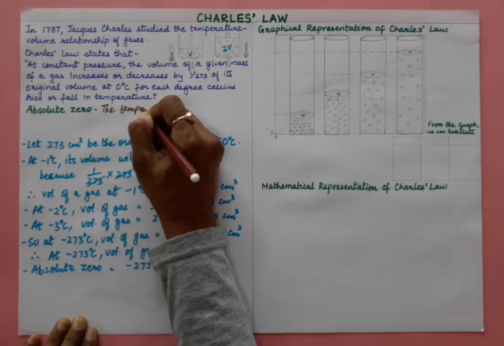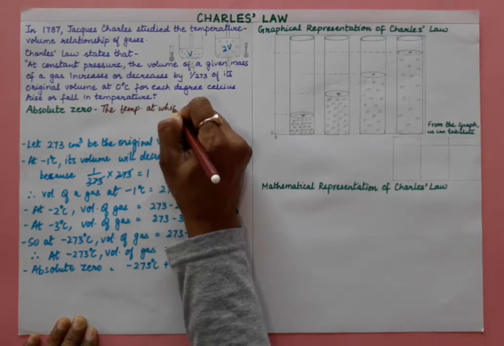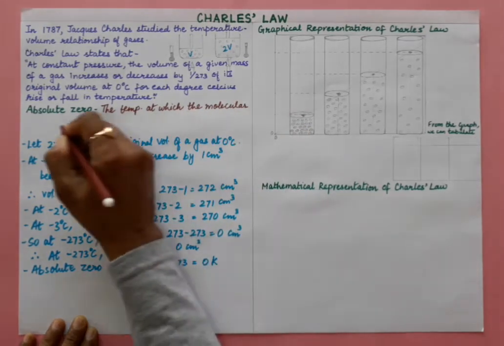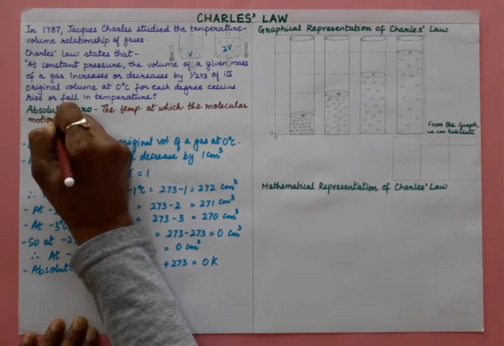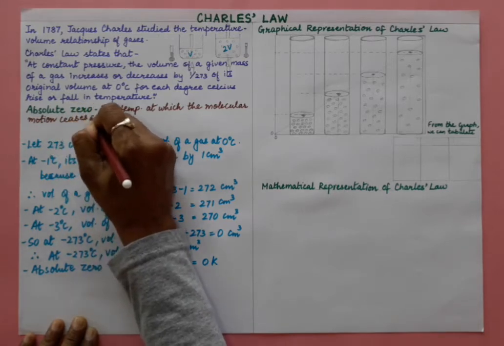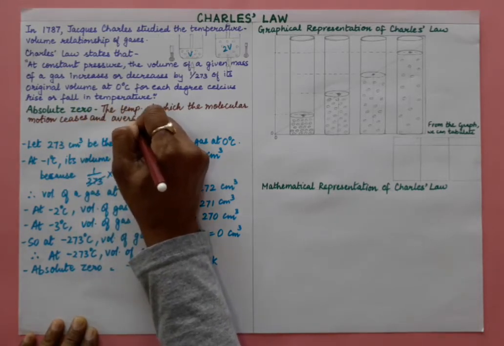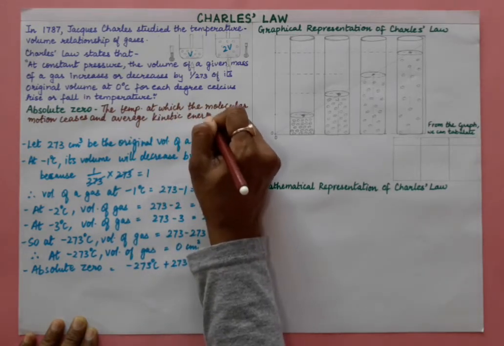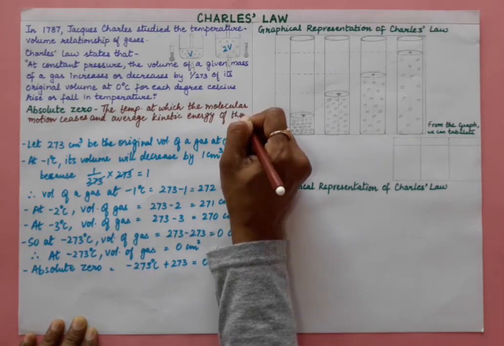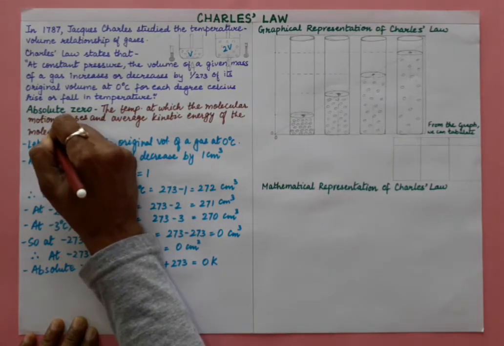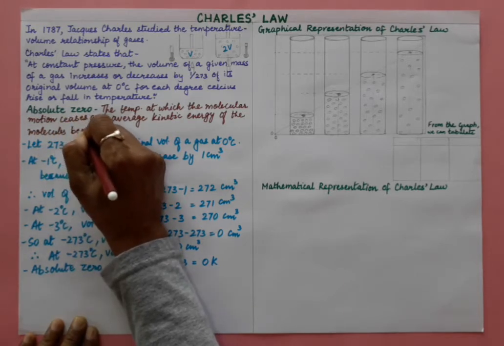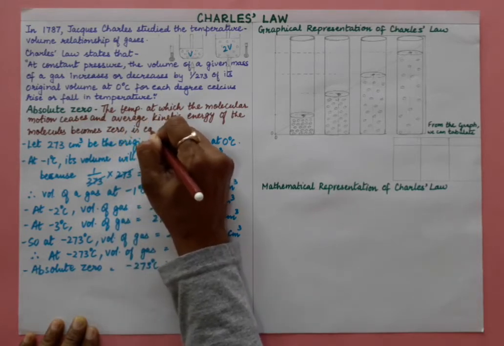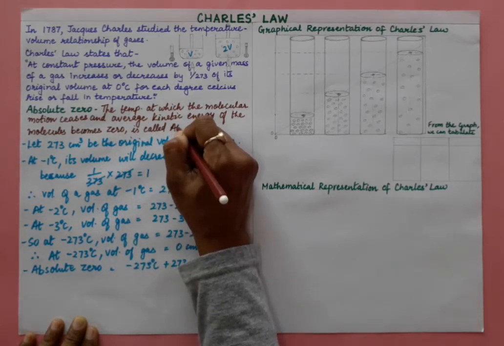The temperature at which the molecular motion ceases and average kinetic energy of the molecules becomes zero is called absolute zero.